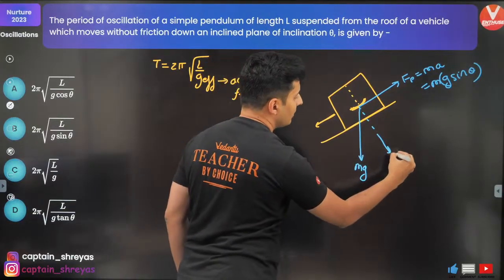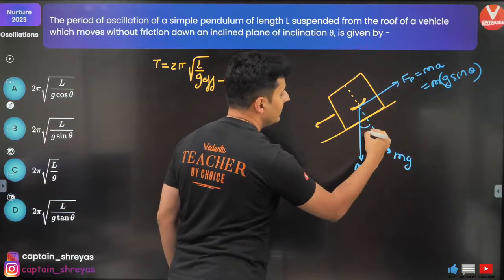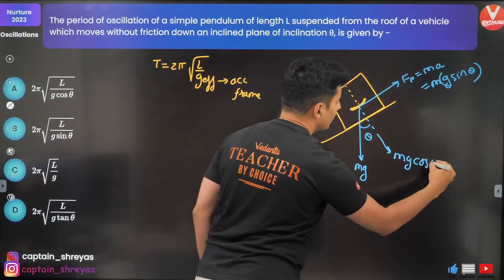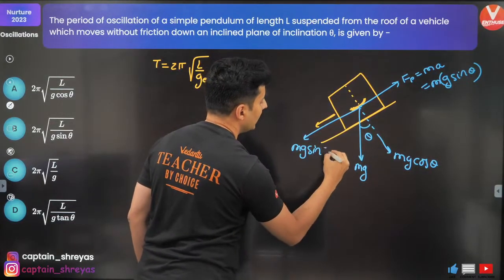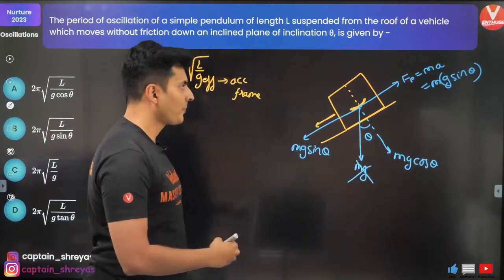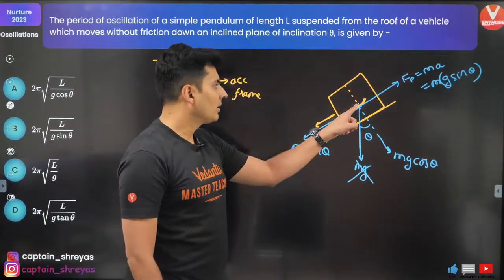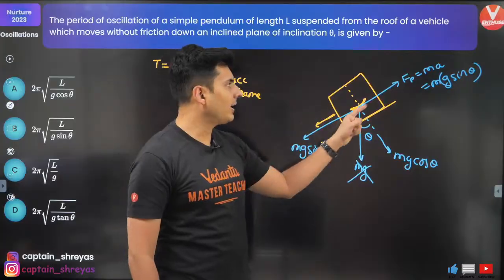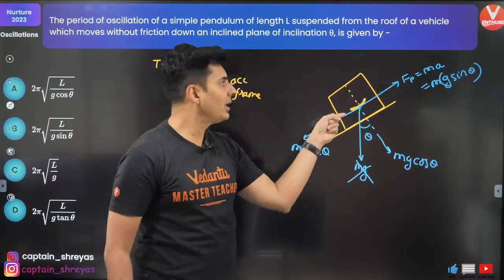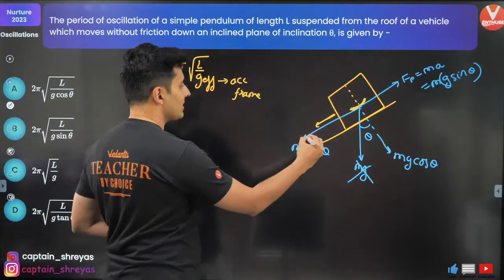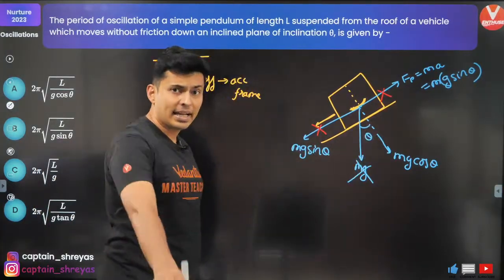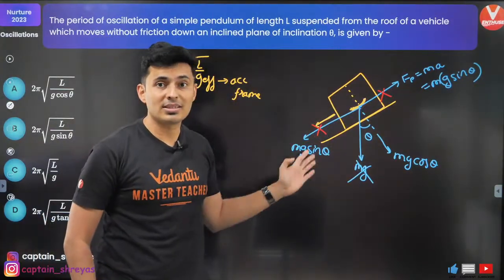One component is mg cos theta, and this will be mg sine theta. So you can forget this now. Now quickly tell me, there is mg cos theta, mg sine theta and the pseudo force mg sine theta. Mg sine theta and mg sine theta will cancel, right?